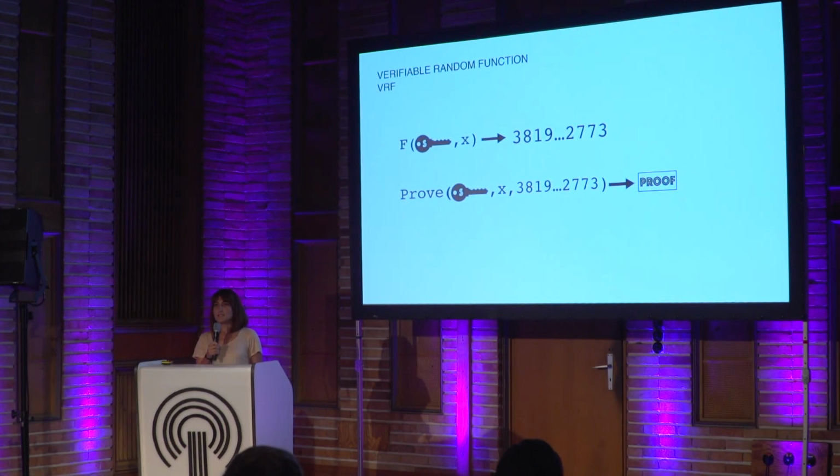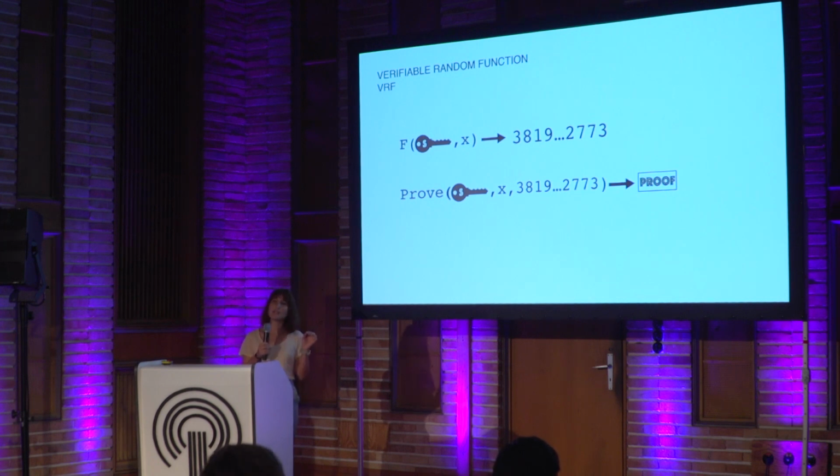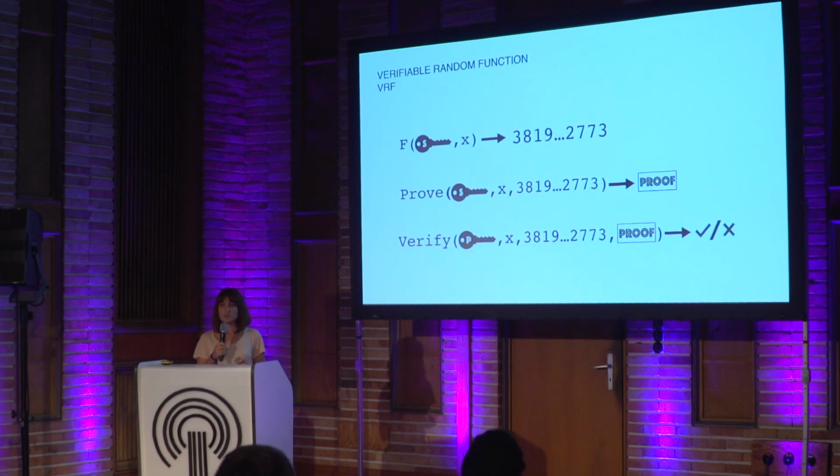And this proof says that the random number is generated by using the secret key and the value x. And also, there is another algorithm called verify. Verify takes the public key of the random number generator and verifies the proof.